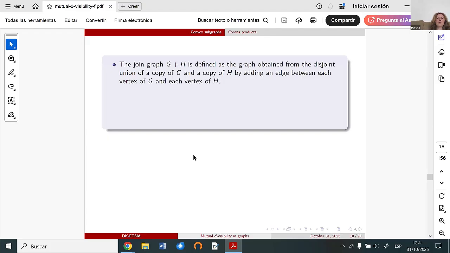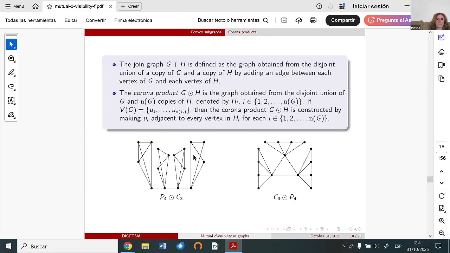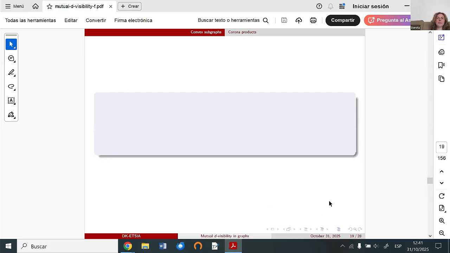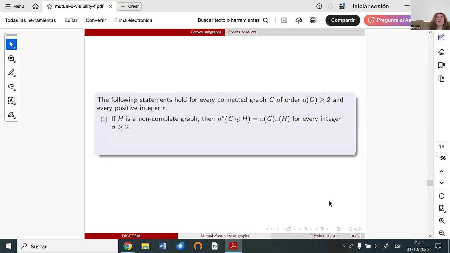In the case of corona graphs, here I recall the definition and we have some examples. For corona graphs, we obtain exact values, depending on the cases.